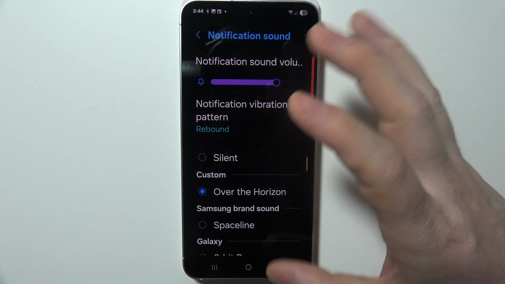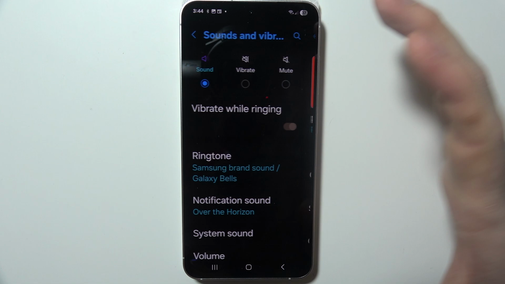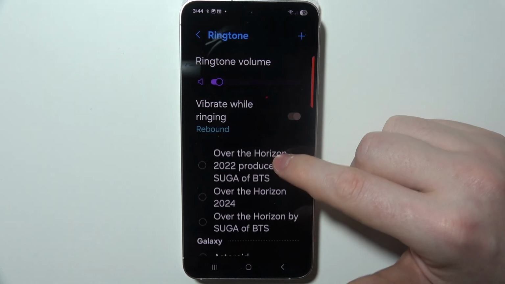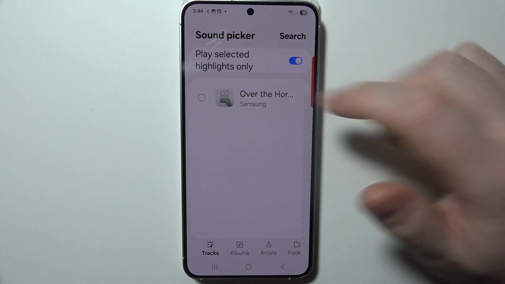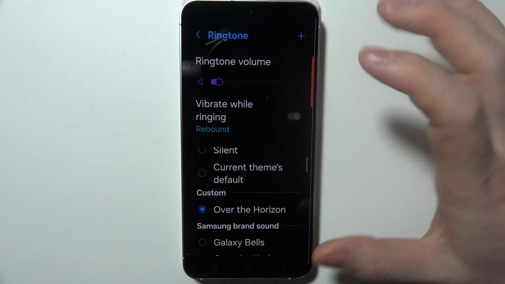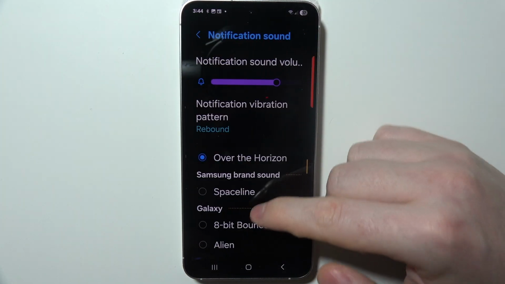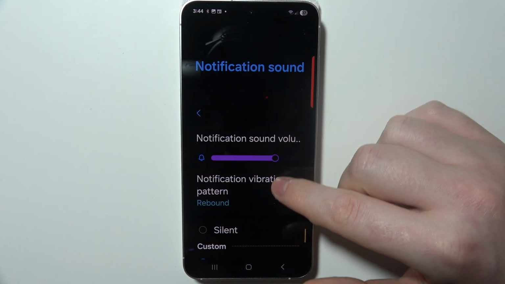And if you cannot see the custom songs right here, then what you can try is to move to the ringtones and click on this plus button, then select and add the song that you want, and then it should appear in the customs right here. And that is basically everything.